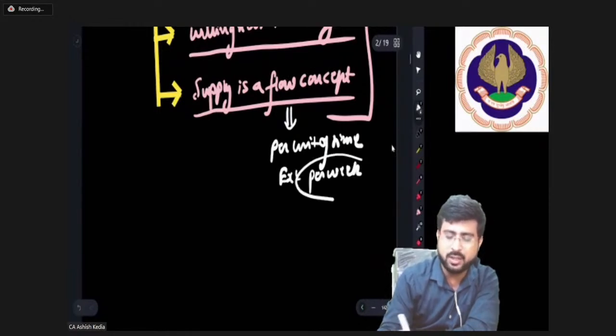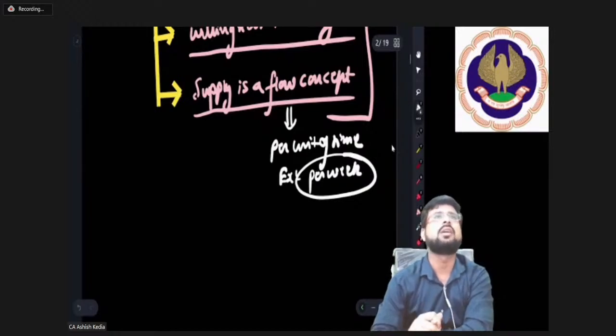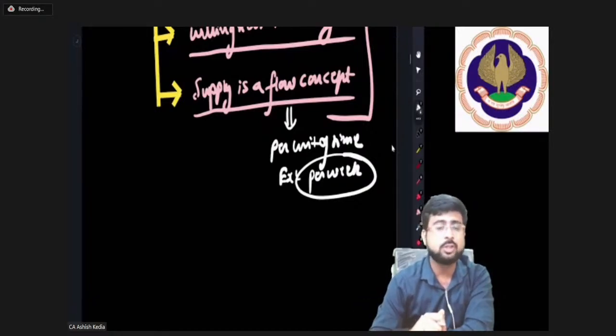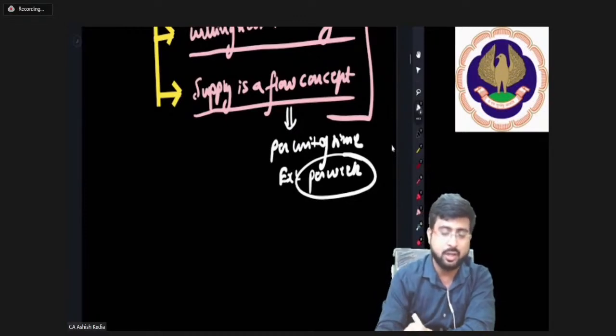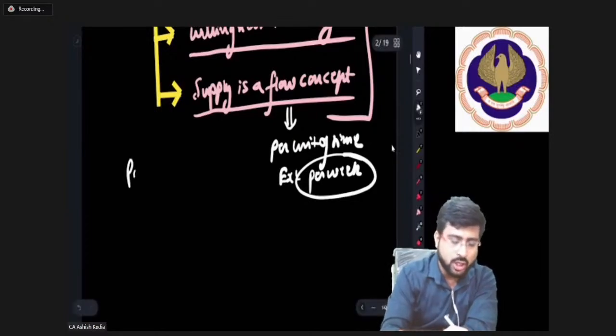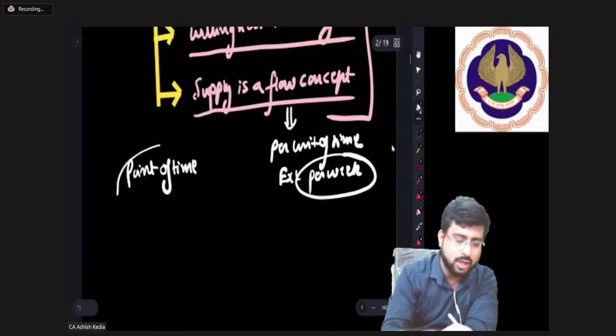Let's say for example, Reliance Industries is supplying let's say 2 tons of oil per week. So here I am referring to a time period, with reference to a time period, that is supply. But when we don't talk about per unit of time, when you are talking about a point of time, that is called a stock concept.